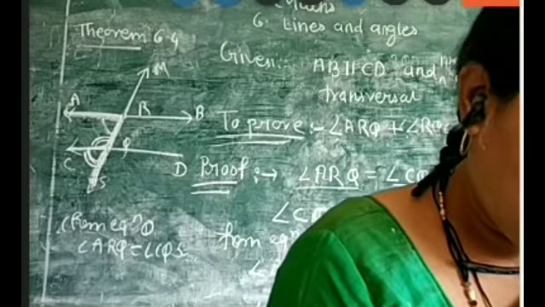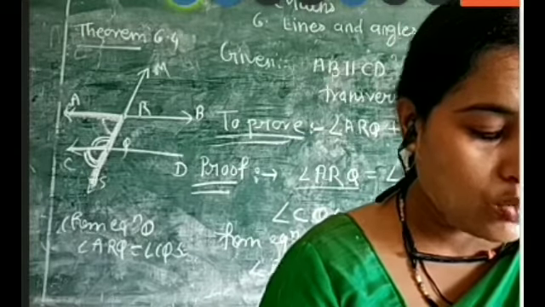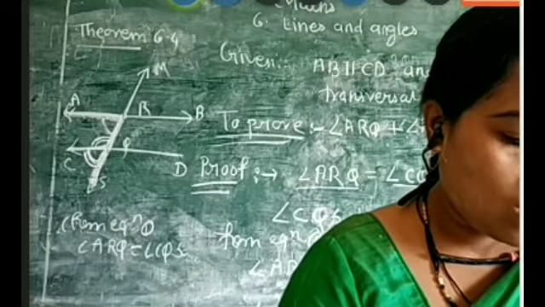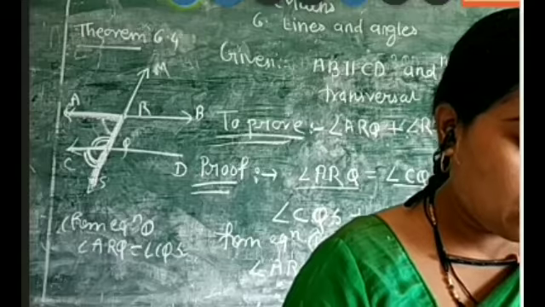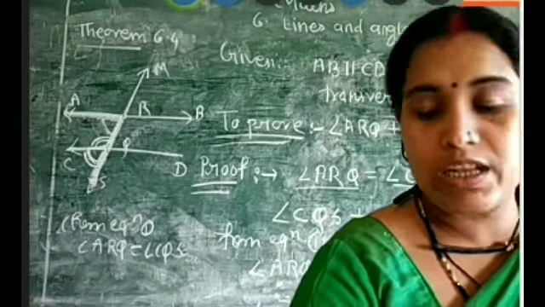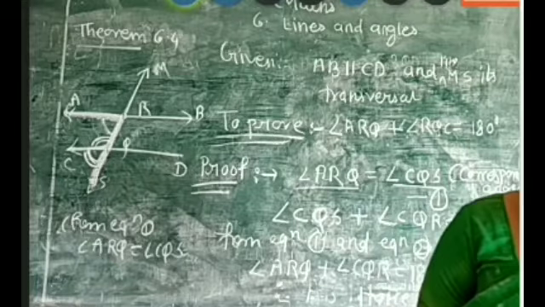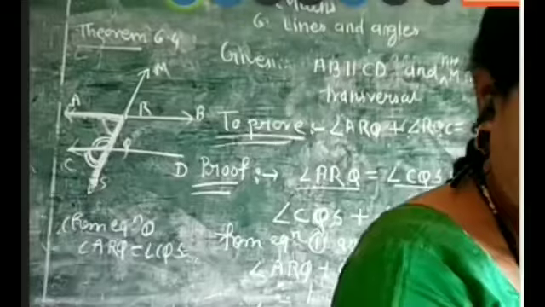Theorem 6.5. If a transversal intersects two lines such that a pair of interior angles on the same side of the transversal is supplementary, then the two lines are parallel. Here the statement is saying that if interior angles are supplementary, the lines are parallel. That we need to prove. Okay. So now here, see here.